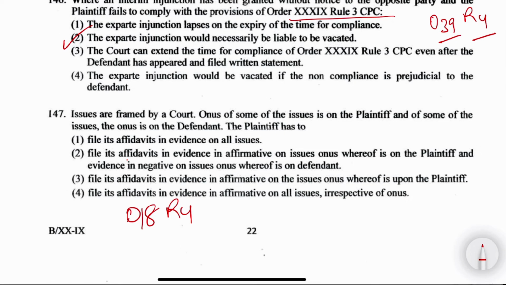Order 18 Rule 4 talks about recording of the evidence, and Rule 4 says that the plaintiff has to file its affidavits in evidence where the onus is upon the plaintiff. So the right answer for this is option number 3. File its affidavits in evidence in affirmative on the issues where the onus is upon the plaintiff.